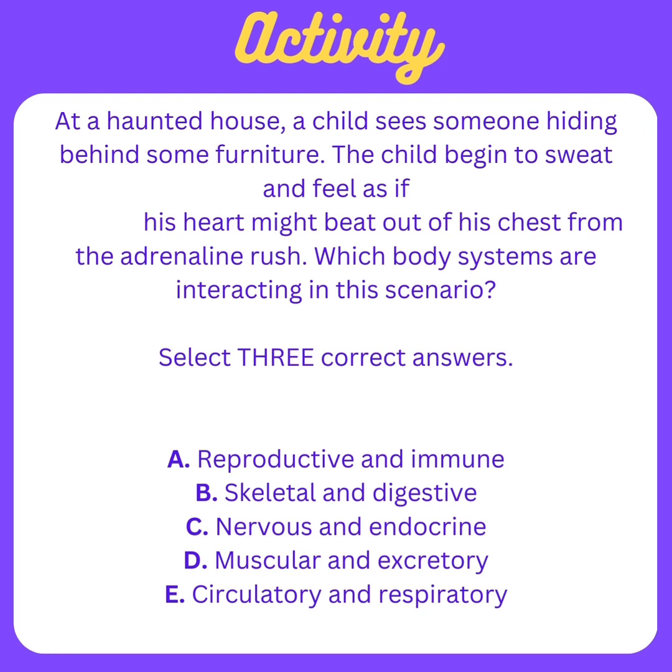And we also know that the respiratory system is at work because the respiratory system is what brings oxygen into our body to keep our cells alive. And the circulatory system is what transports the oxygen throughout our body. So that is how both of these systems are working together in this scenario. And we know that answer choices A and B aren't correct because neither the reproductive, immune, skeletal, nor digestive systems are working right now in this scenario.